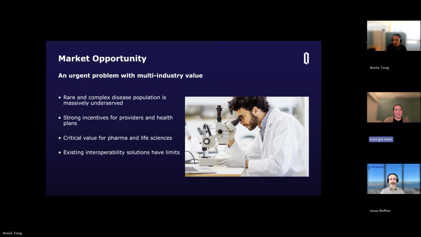Finally, there is a big market opportunity because, yes, there are existing interoperability solutions, but they have limits. Classic interoperability solutions might be really good at connectivity, but they still struggle with clinical context and surfacing the important data in real time, and they don't have the same single API approach that covers over 75% of US hospitals the way InterSystems does.